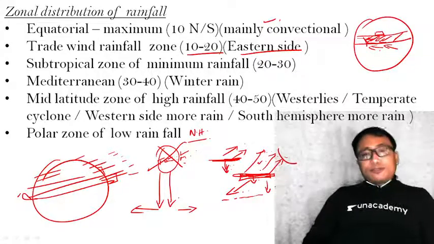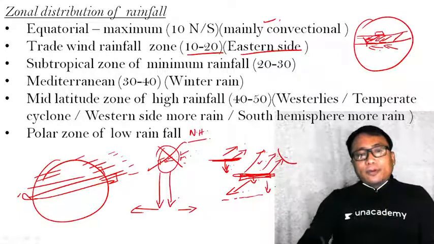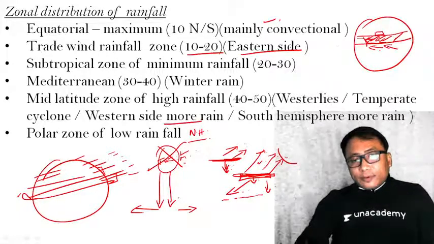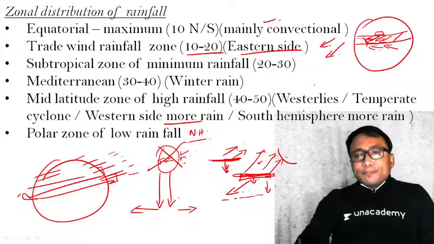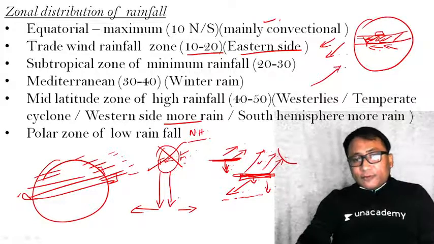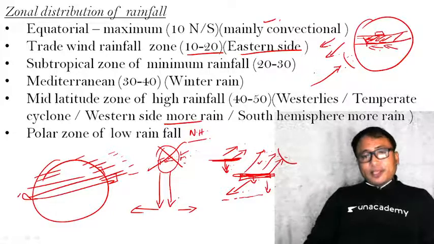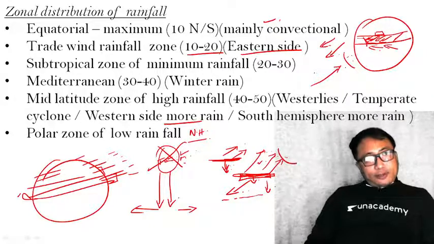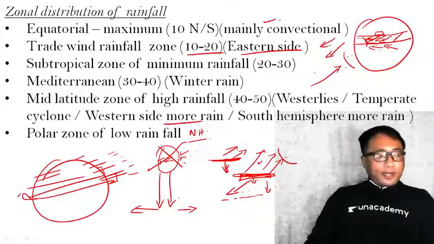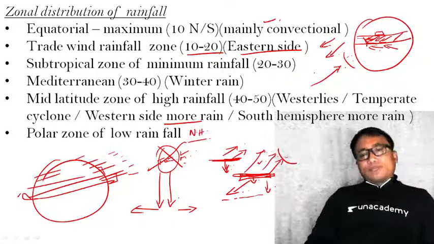Again, at 40 to 50 degree latitude, on the western side there will be more rain. Why? Because the trade wind affects the eastern side, since the direction of the trade wind is like this, while the direction of the westerly is like this. Therefore, the western side of the continent will have more rainfall. Now, if you compare this mid-latitudinal zone, north and south, the southern hemisphere will have more rainfall as compared to the northern hemisphere, with the influence of the westerly.